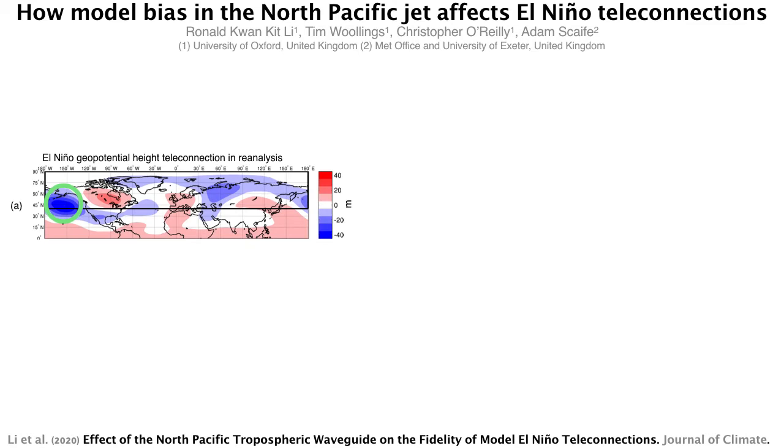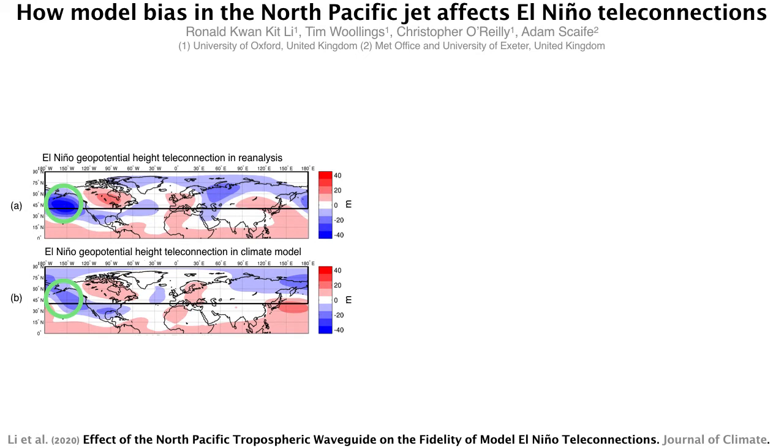El Niño peaks in boreal winter, with strong teleconnection to the North Pacific. Panel A shows the geopotential height anomalies in reanalysis. The circle highlights the Aleutian low. It is strengthened during El Niño by Rossby wave propagation.